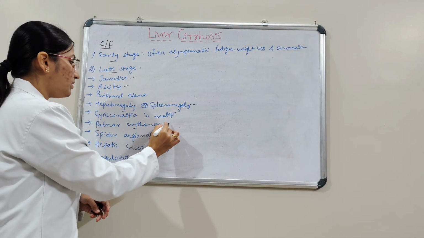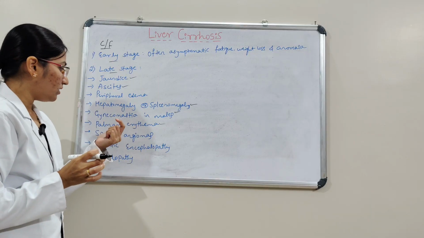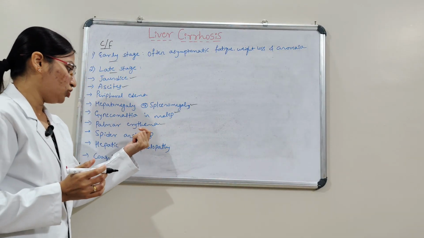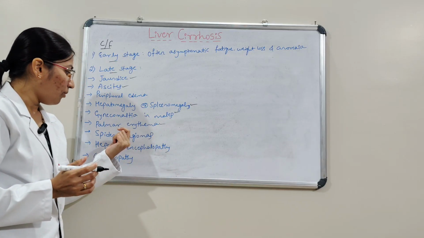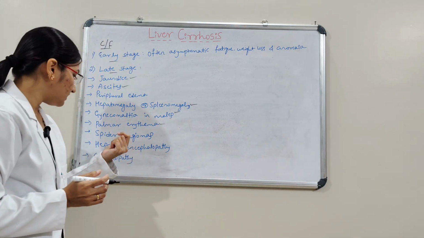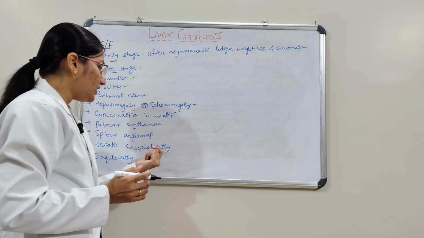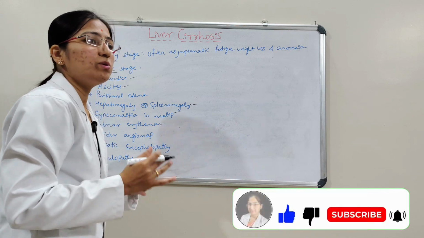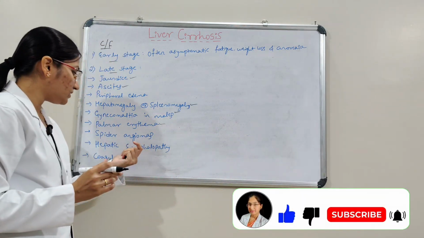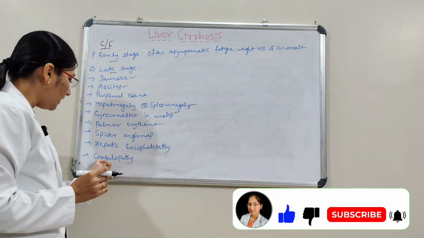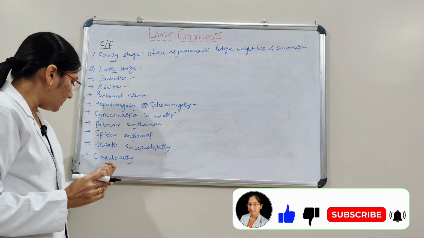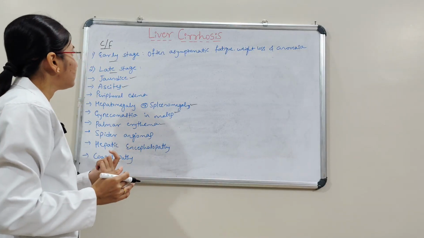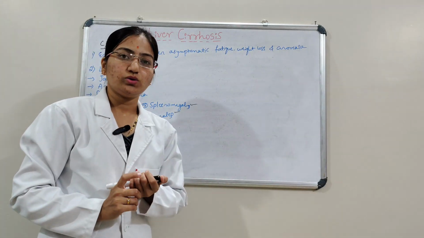And then palmar erythema, a skin condition, redness of the palms of the hands, and then spider angiomas, a common benign skin lesion. And then hepatic encephalopathy, brain dysfunction that occurs because the damaged liver can't remove toxins from the blood. And the last one is coagulopathy, impairment in blood clotting ability. These are the clinical features of liver cirrhosis.